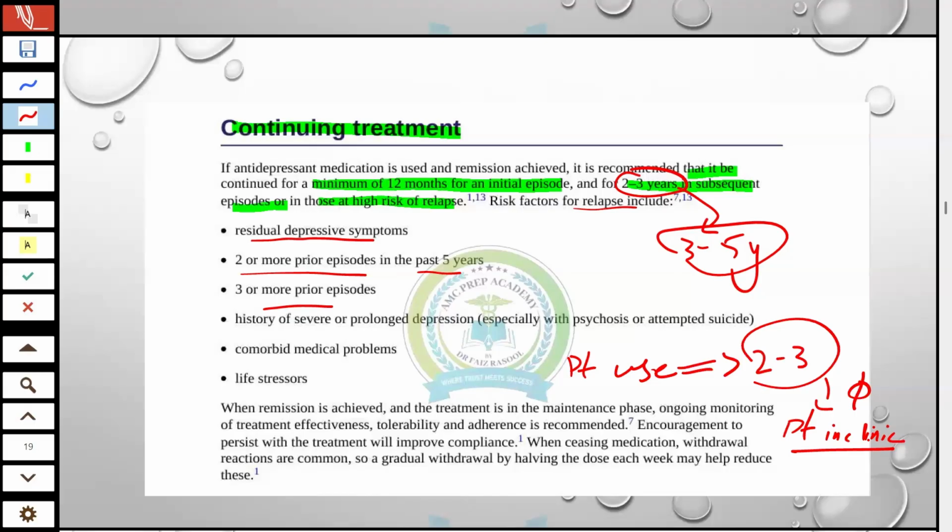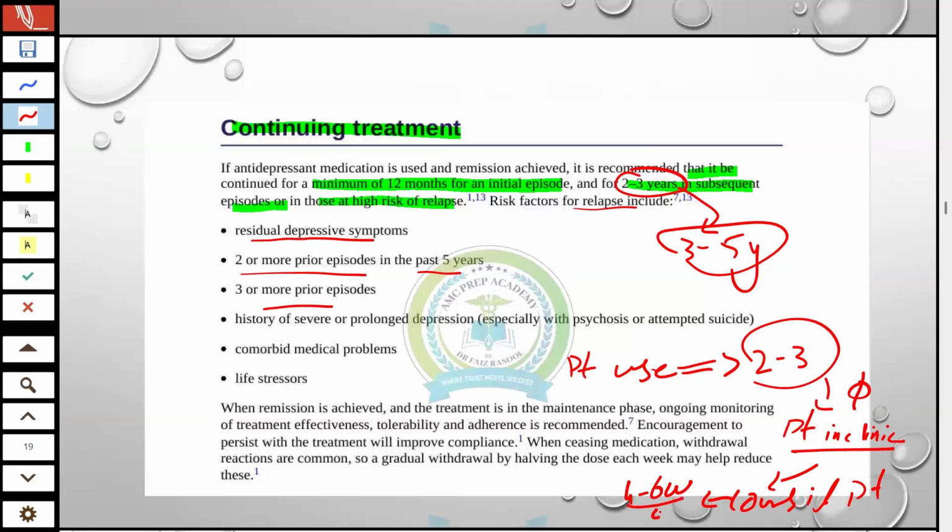So, doctor, at this stage you will counsel the patient that SSRI needs to be used for at least 4 to 6 weeks to be effective. So counsel the patient and say that this drug will be effective after using it for 4 to 6 weeks.